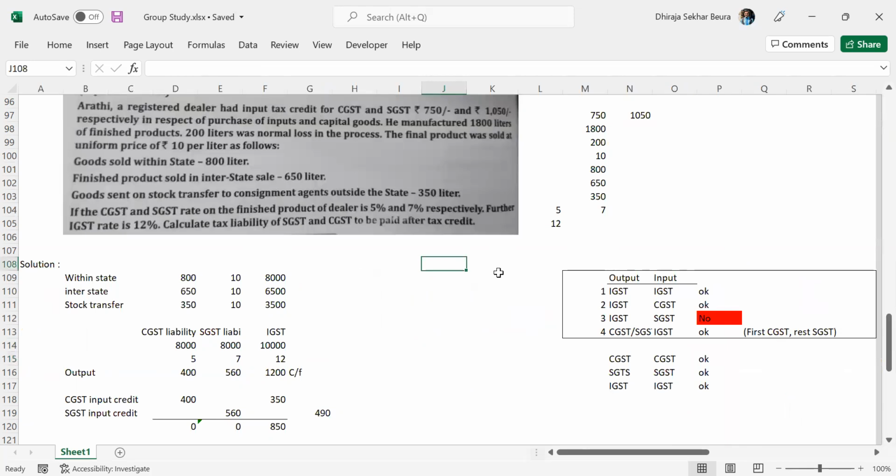Dheeraj, we also have to write the answer, right? I think that is one thing which we should not miss. Right. The tax liability for this is SGST 0, CGST 0, and IGST 850. I think that's important. That's a very good point. Now that you have pointed out, I had forgotten totally to say this again.